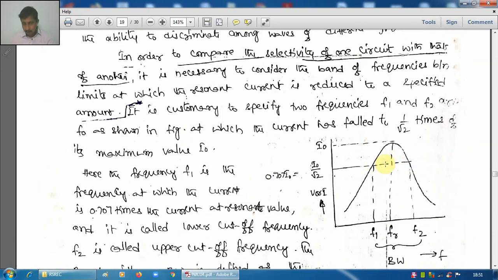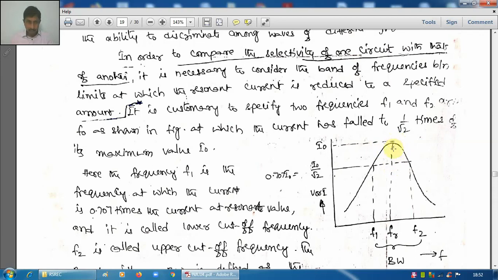Next, one more parameter generally of interest is bandwidth. So what is this frequency? Resonant frequency. At this frequency only, the circuit is behaving as a resonant circuit. That frequency is selected. Generally only one particular value will not be considered, but a range of frequencies around this resonant frequency is selected as useful range or useful band.